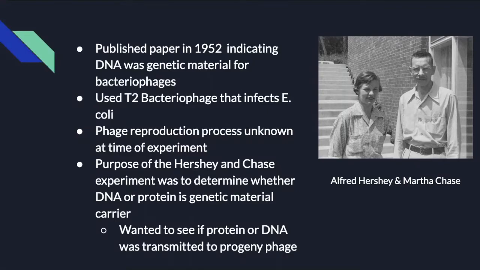It was known that bacteriophage is around 50% protein and 50% DNA, and that phage infects a cell by attaching to the cell wall, then producing progeny inside the cell. Since progeny carry the same traits as the infecting phage, the genetic material from the infecting phage must then be transmitted to the progeny. The how of this was unknown.